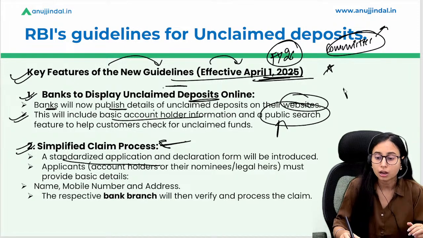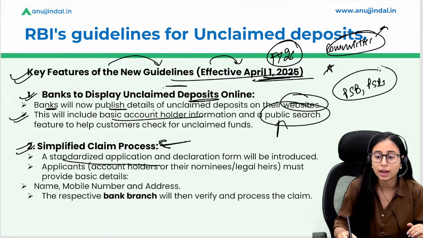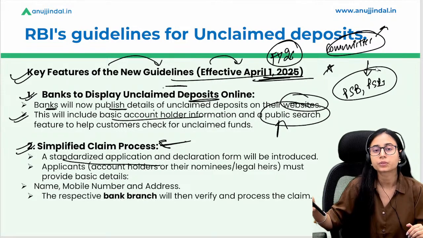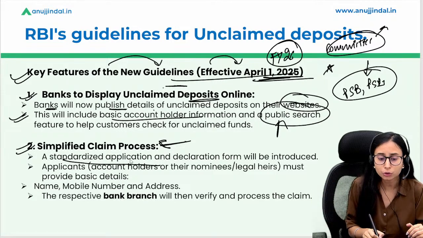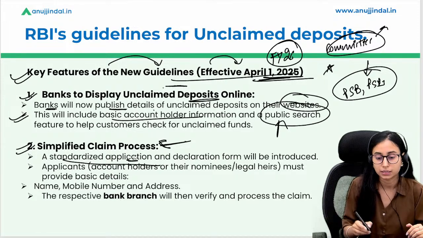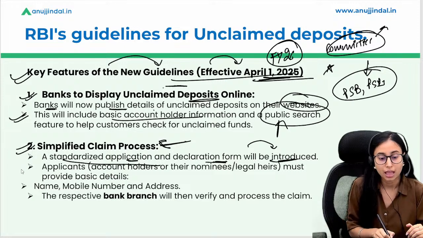That means across public sector banks and private sector banks, they are ensuring that the application for claiming the deposits is the same across the banks. So they are using one standardized application across all banks. So the declaration will be introduced.